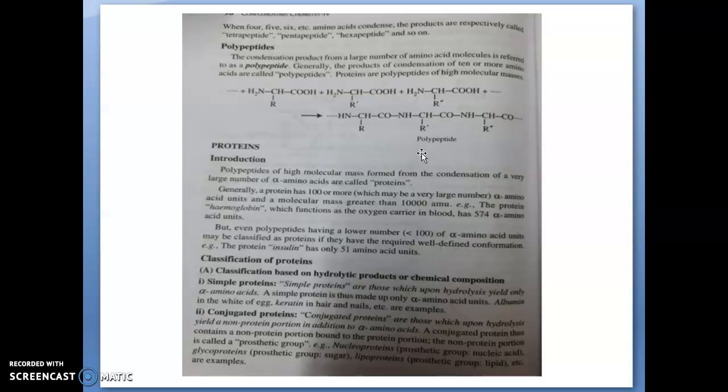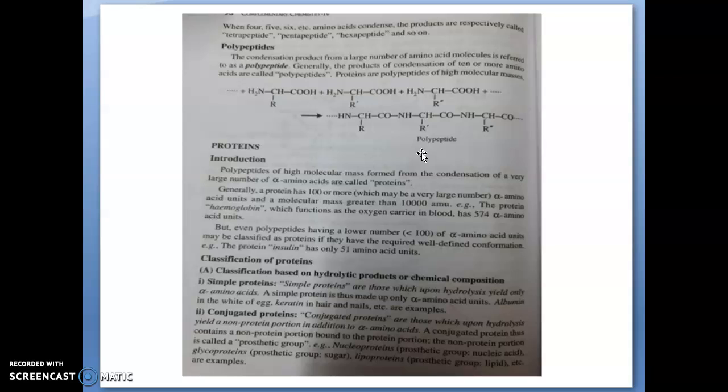Next, we are going to discuss the classification of protein. First, there are two types of classification. The first one is the classification based on hydrolytic product or chemical composition. The second one is the classification based on molecular shape and solubility. So first we are going to discuss the classification based on hydrolytic products or chemical composition.